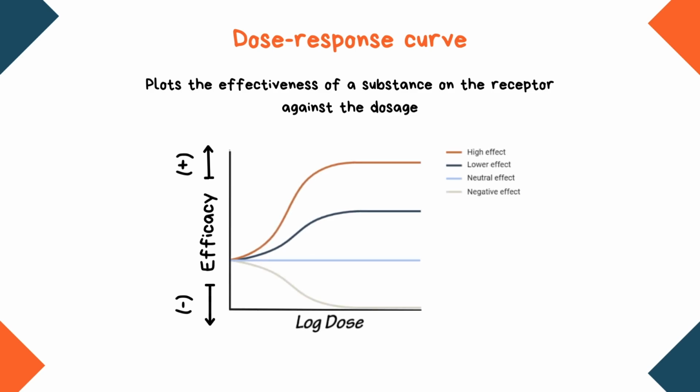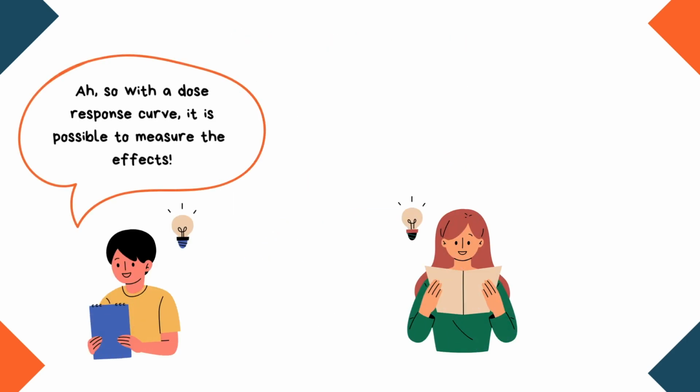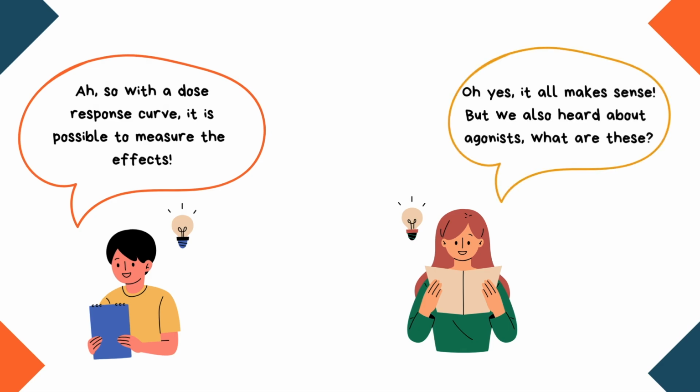Lastly, the effect can also be negative. This means that the receptor performs the inverse function. With this, Sam and Lily have a very good idea of how they can measure and visualize the effects of substances on a receptor. But the professor also mentioned agonists. Now Sam and Lily wonder what the function of this is.